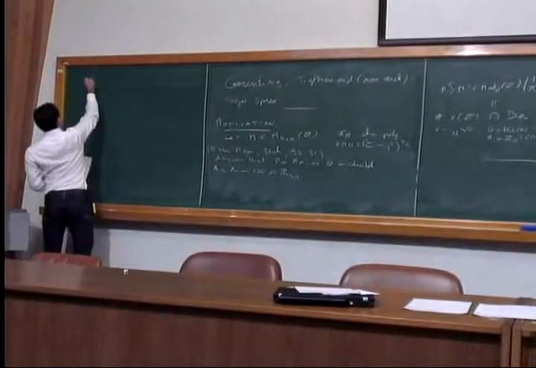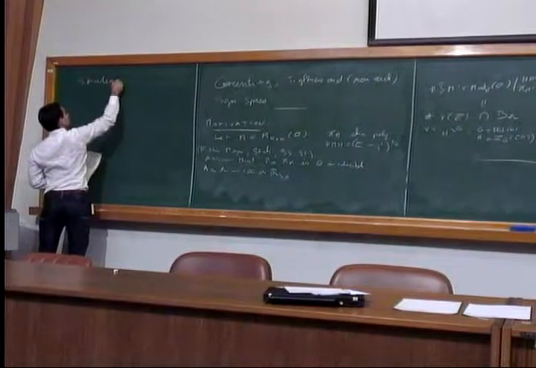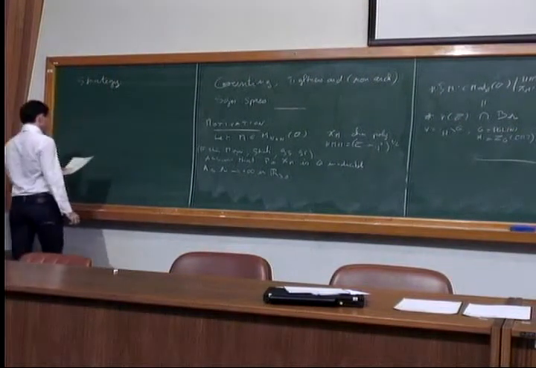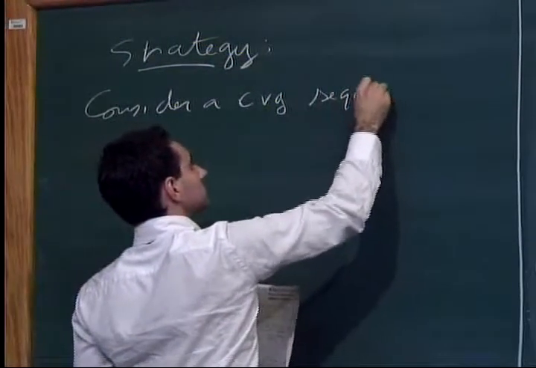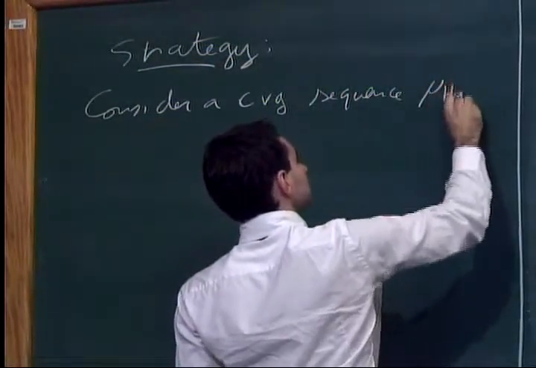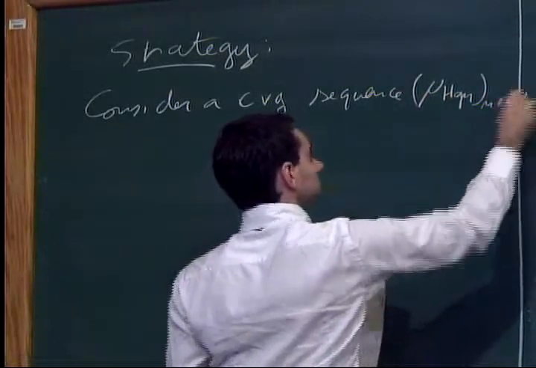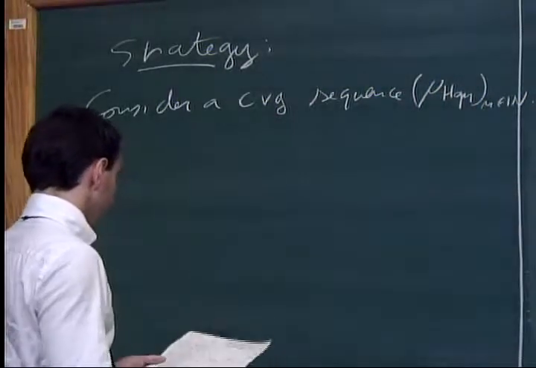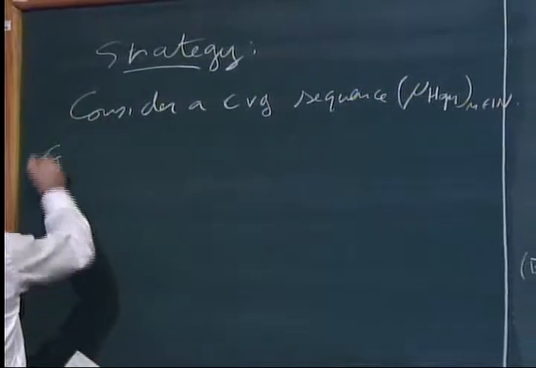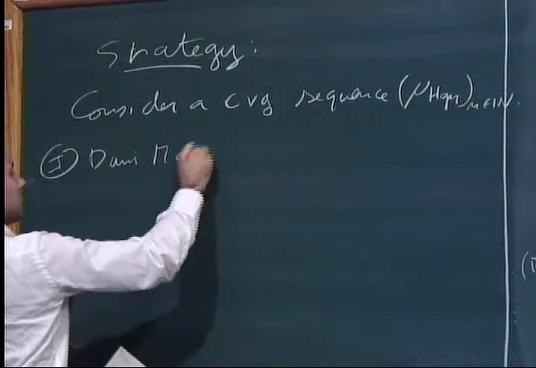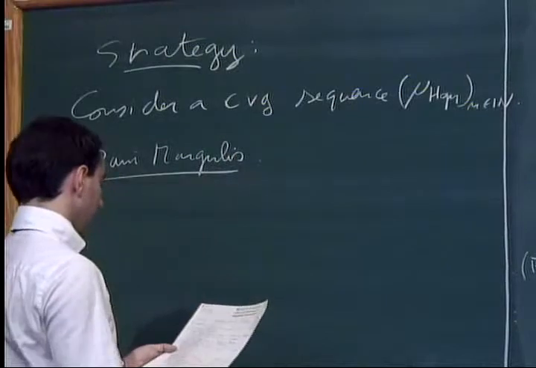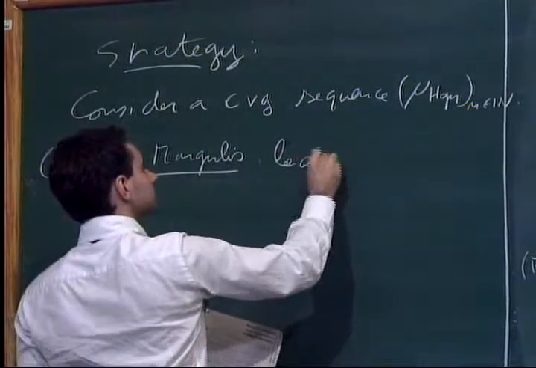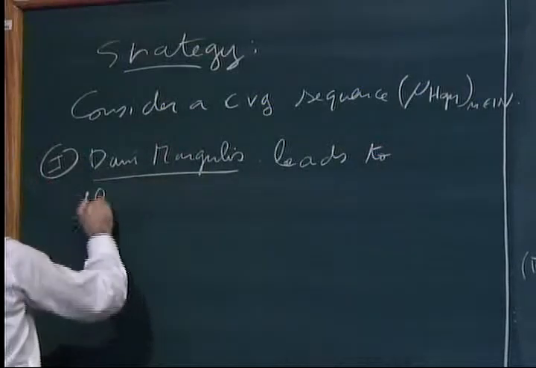So the strategy is the following. Consider a converging sequence of translating measures. So, first part, the Dani-Margulis linearization methods lead to the alternative.